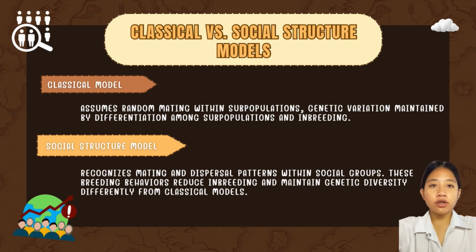Classical versus social structure models. Classical models assume random mating within subpopulations, with genetic variation maintained by differentiation among subpopulations and inbreeding.